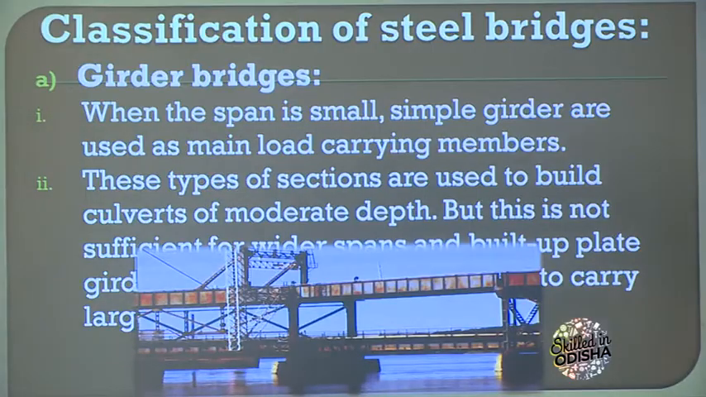What are the types of steel bridges? The first one is the girder bridge. What do you mean by girder? Before we go to the girder bridge, let me tell you what a girder is.